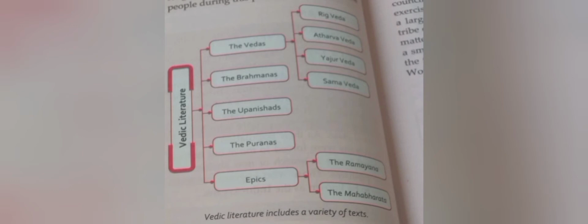There are 4 Vedas. First is the Rig Veda. The second is the Atharva Veda. The third is the Sama Veda. And the fourth is the Yajur Veda. Each of these Vedas was first composed verbally over a period of hundreds of years and was orally handed down from generation to generation. This continued for several centuries before they were finally recorded in books.